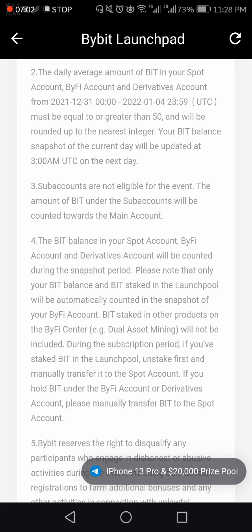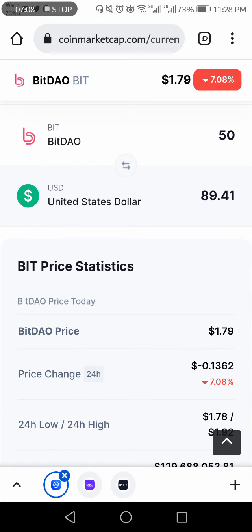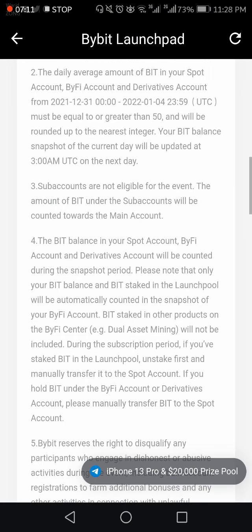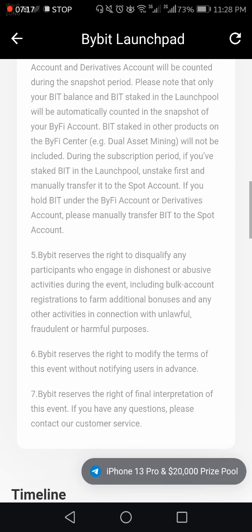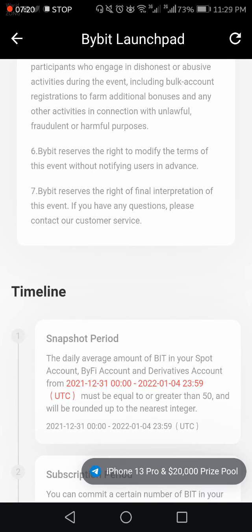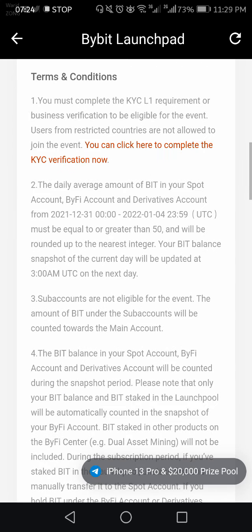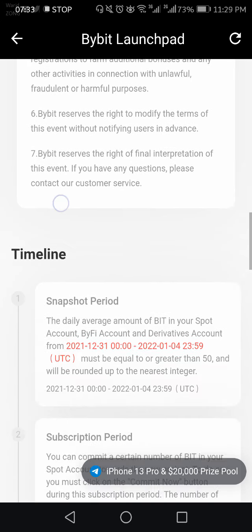Basically, you have to hold more than 50 BIT tokens. If you don't have BIT tokens, you can buy them from Bybit exchange. I will show you in the next part. This is all the details. You just have to hold BIT tokens from 31 December to 4 January, and your balance must be greater than 50 BIT. Here you can see all the details.